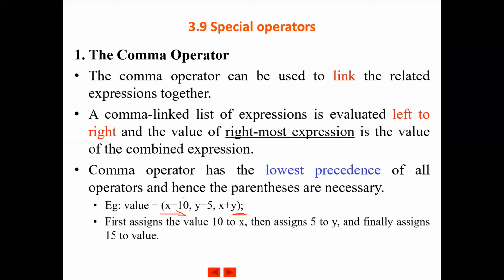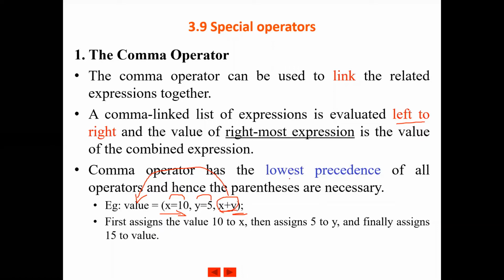So first x should be assigned the value 10, y should be assigned the value 5, and then we are evaluating x plus y. A comma-linked list of expressions is evaluated left to right, and the value of the rightmost expression is the value of the combined expression. So after assigning these two, the value of x plus y will be assigned to the variable called value.